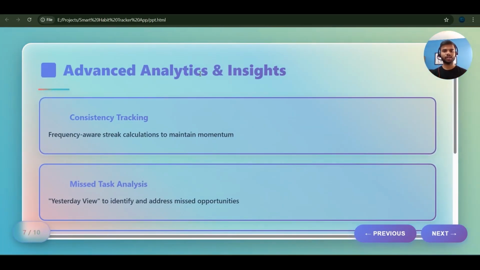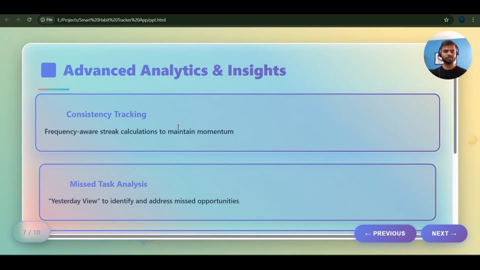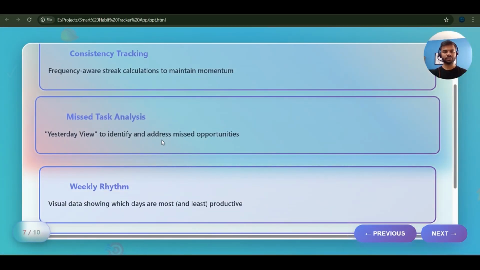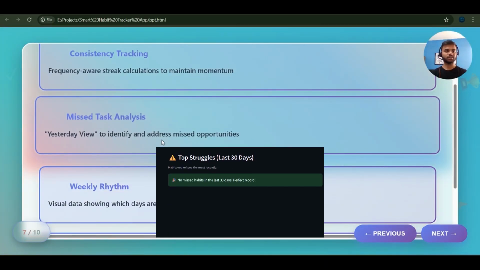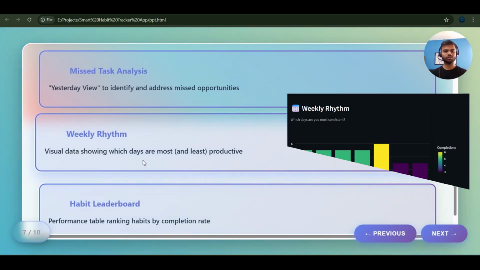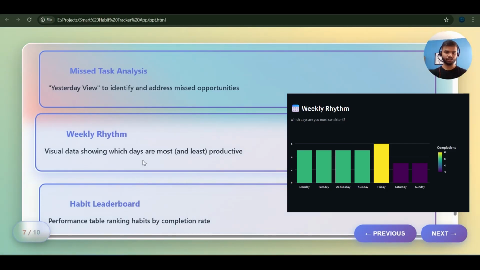Now let's focus on advanced analytics and insights. Consistency tracking, which means feature velocity calculation to maintain momentum. Missed task analysis. If you miss a task, in analytics view, you will see these tasks where you missed in last 30 days. Weekly rhythm, visual data showing which day you were most and least productive.